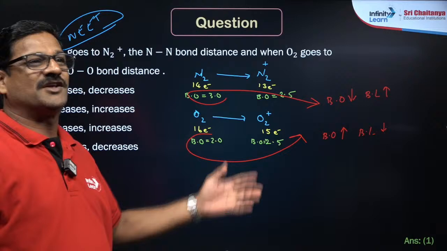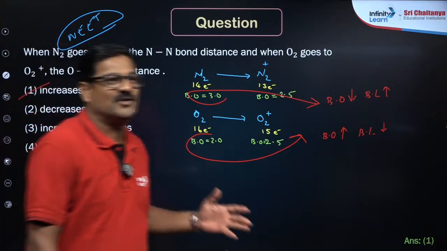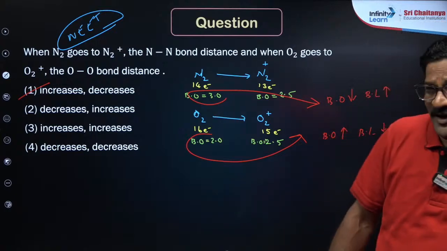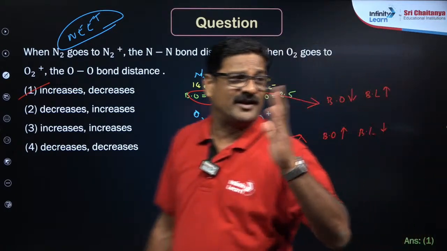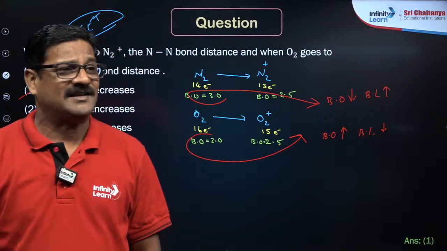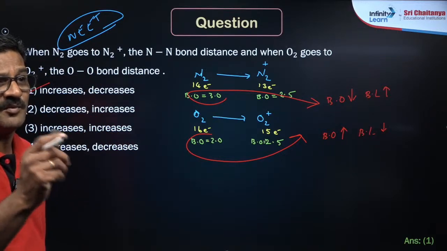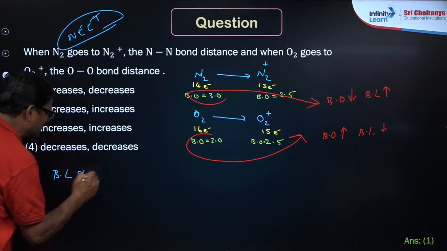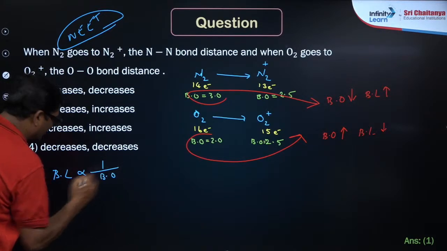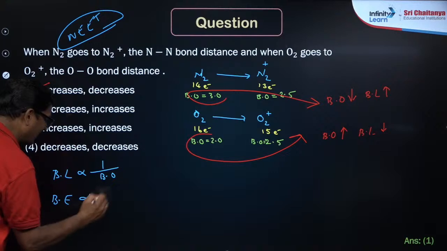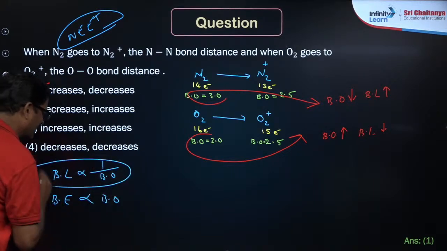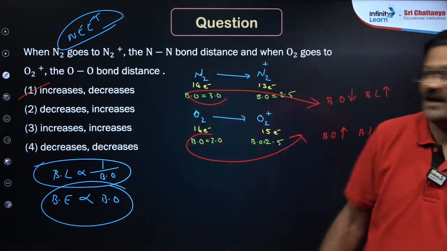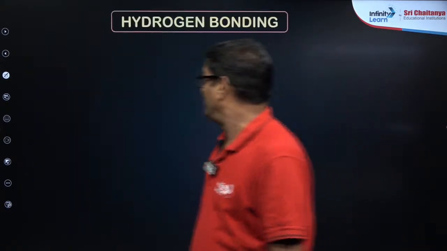The electrons are removed from a bonding molecular orbital in nitrogen and from an antibonding orbital in oxygen. As per molecular orbital theory, it is a very good interpretation that is given here. Bond order is inversely proportional to bond length. Rather, bond length is inversely proportional to bond order. Bond energy is directly proportional to bond order. Clear? Lovely answer.